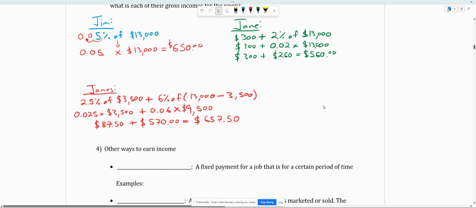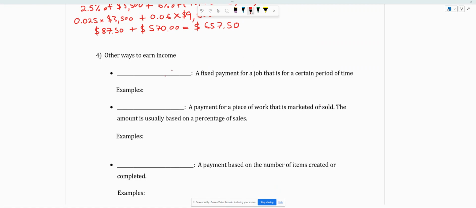Okay, so there's a few other forms that are common. We won't touch on these too much, but we have contract. Okay, so that's just a strict fixed payment for the job that you're going to do. Really common is like home renovations, like a contractor that does different trades. Okay, home renovator. It could be something in digital design, like a graphic designer. Often a graphic designer has a very specific job that they're going to make maybe for a new app, and they get paid once the job is done.